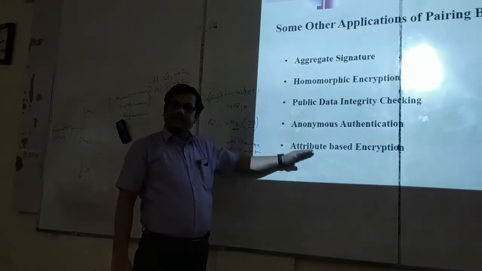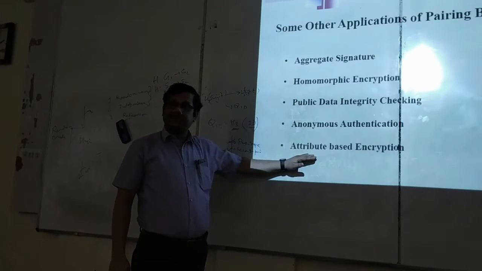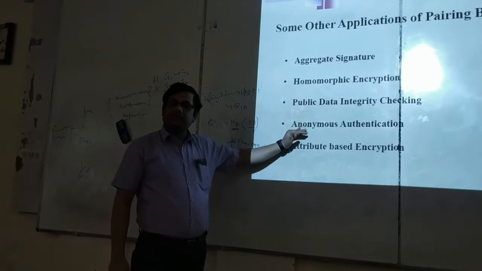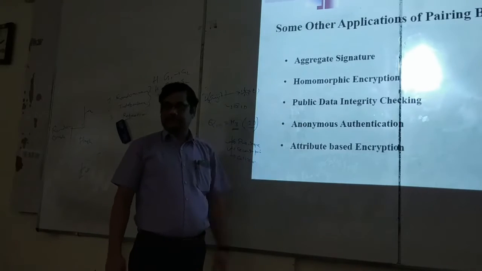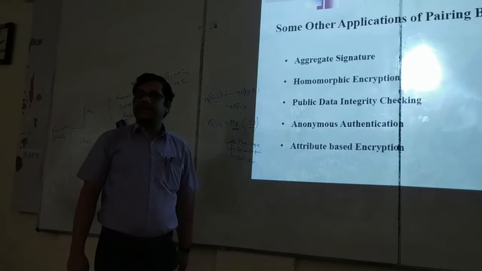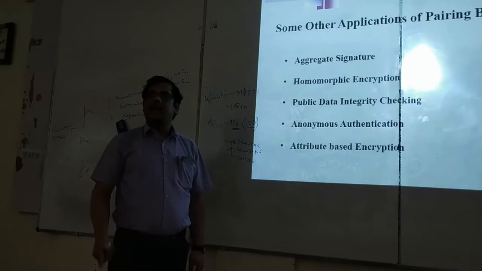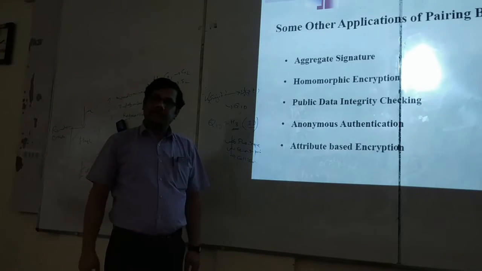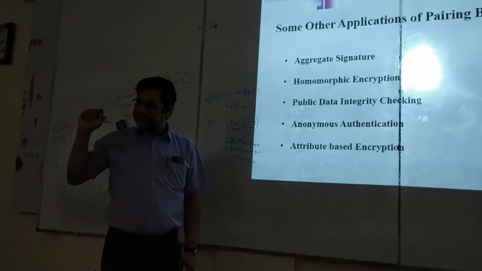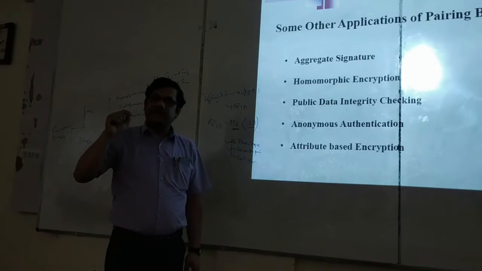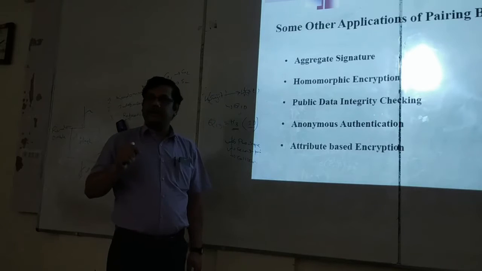These are areas where bilinear pairing is being used. So there are many different areas of research, specifically in modern public key cryptography, all applying bilinear pairing. If you understand these few notes and papers, you will be in a stage to understand all these papers in any of the areas.